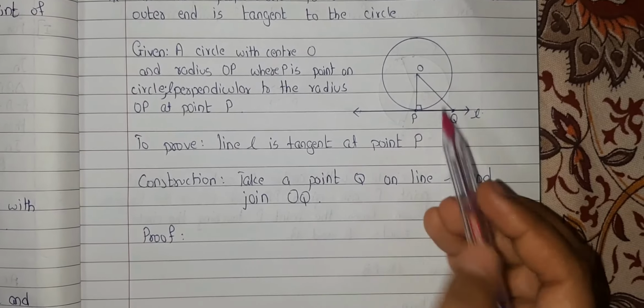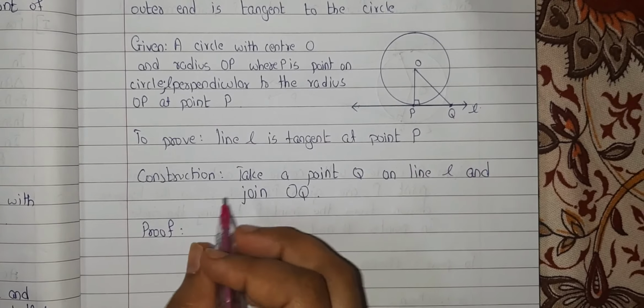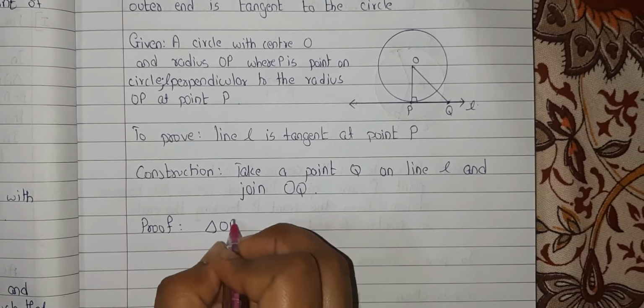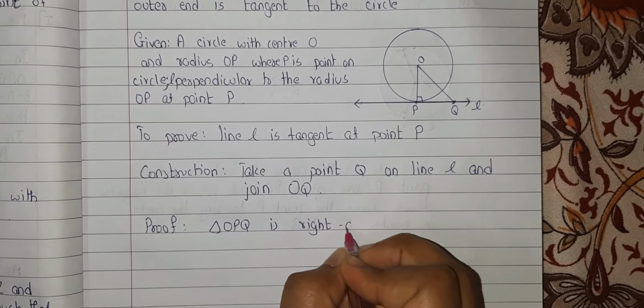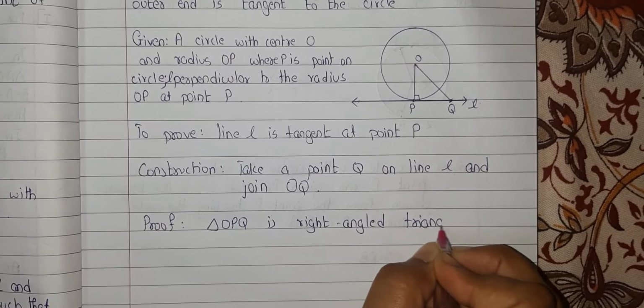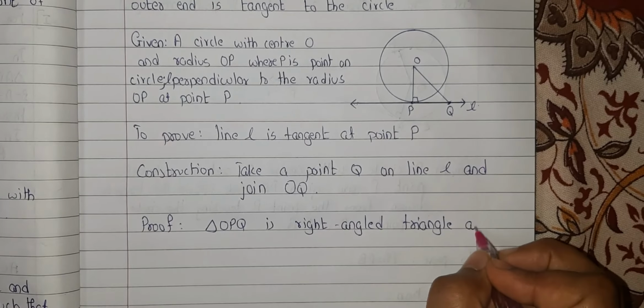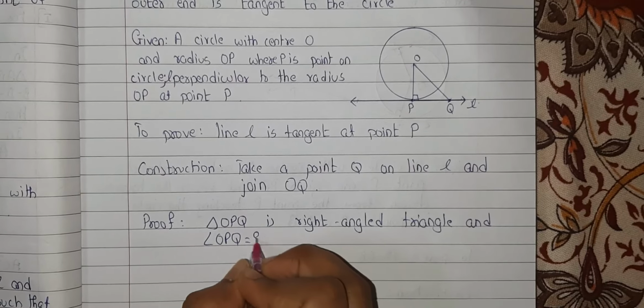Now you can see that triangle OPQ is a right angle triangle. So I will write in the proof that triangle OPQ is a right angle triangle at angle OPQ equal to 90 degrees.